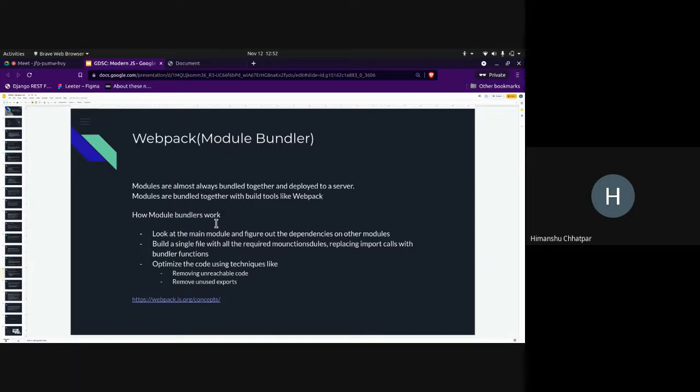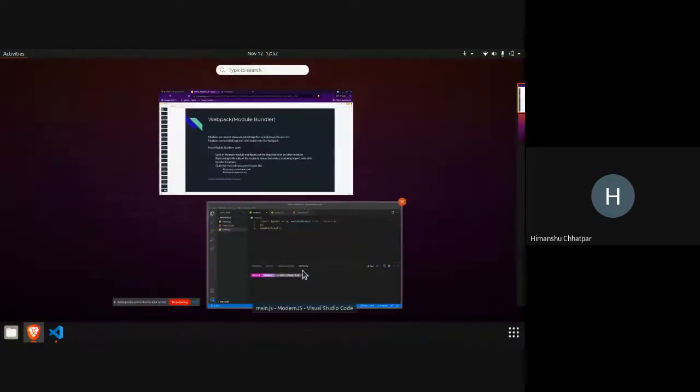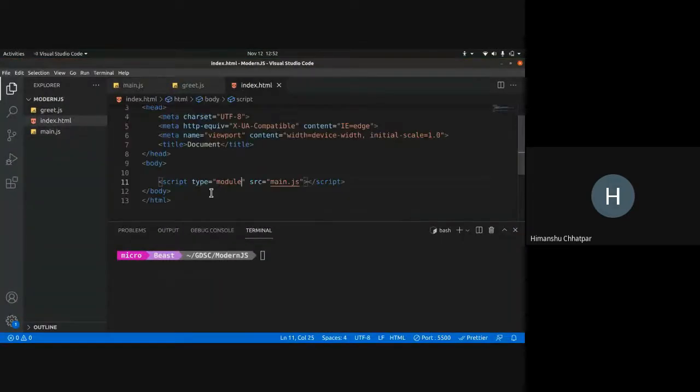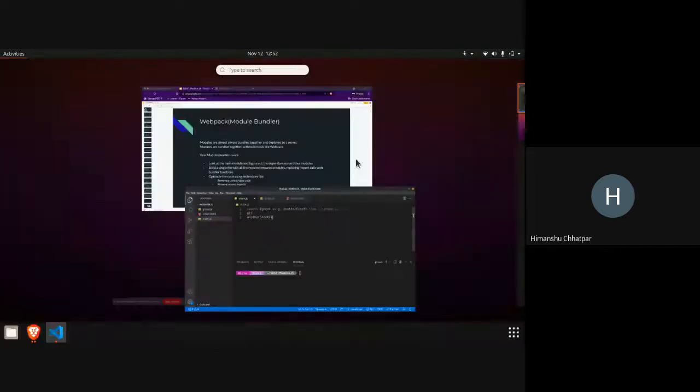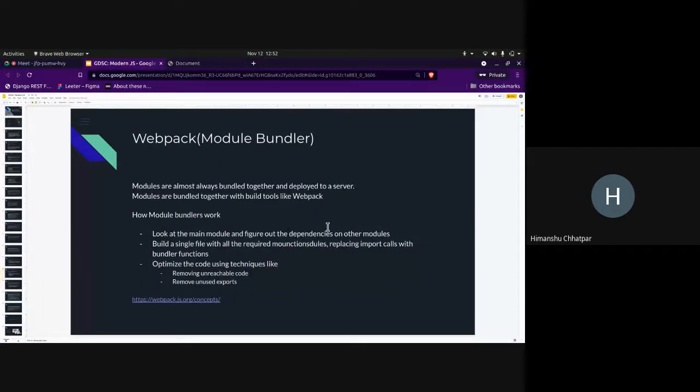So how do module bundlers work? This is a very rough idea of how they work. They look at the main module and figure out the dependencies in other modules. In our case, the main module is the source that is here. This main module has greet and another greet as dependencies. So in order to run main, I need to know greet and I need to know another greet. These are the dependencies.